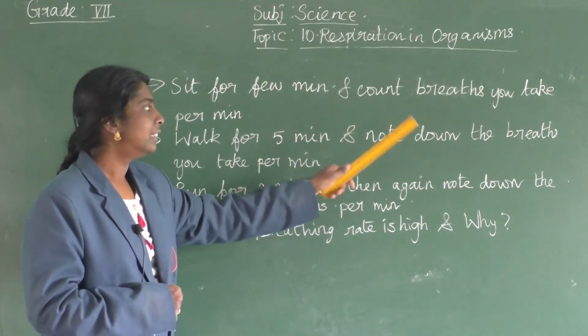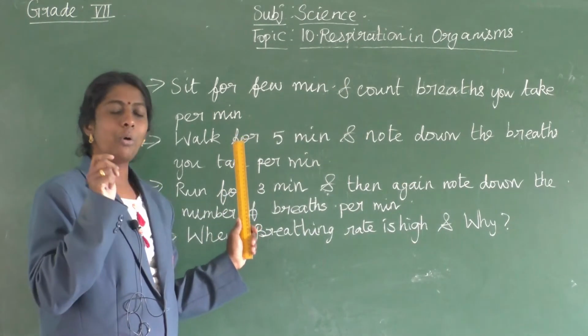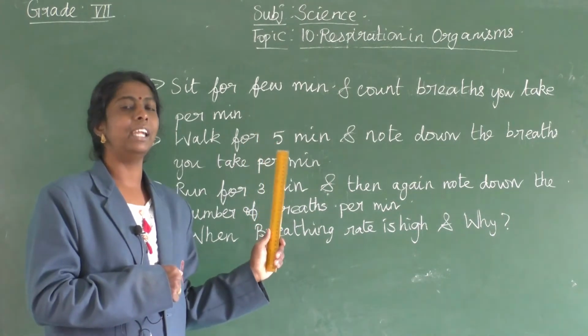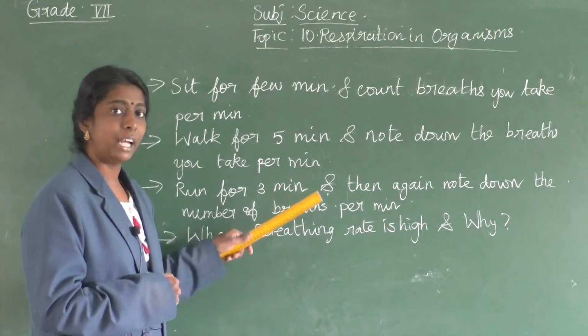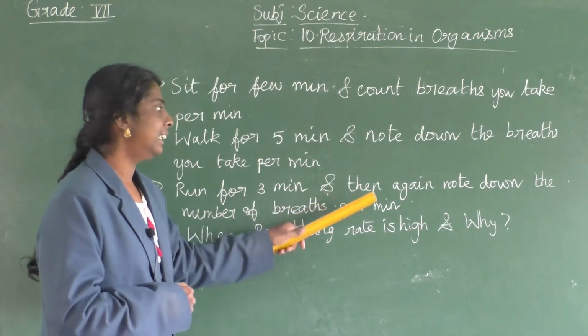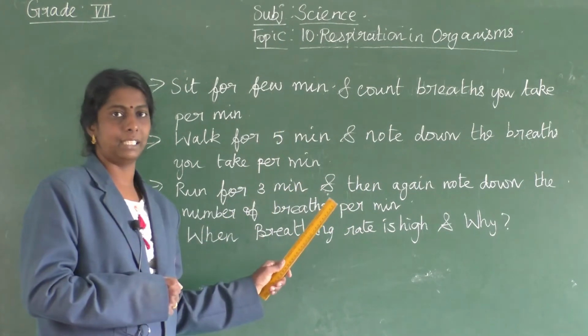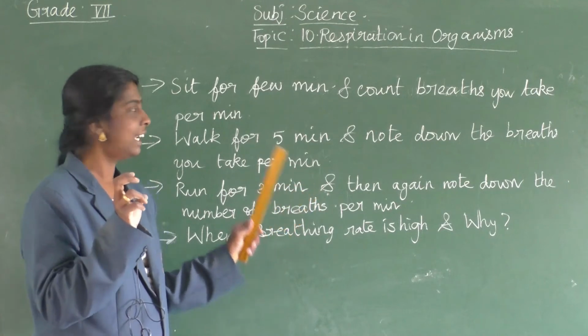And note down the number of breaths you are taking per minute. Then finally run for 3 minutes, and again note down the number of breaths per minute. So you're going to do 3 activities. What are they?